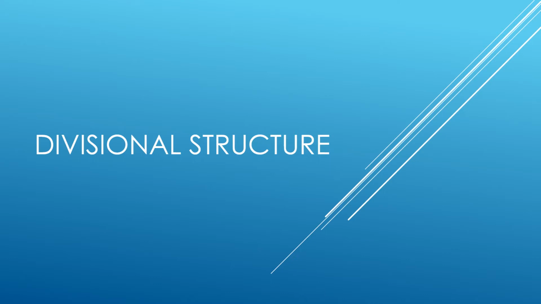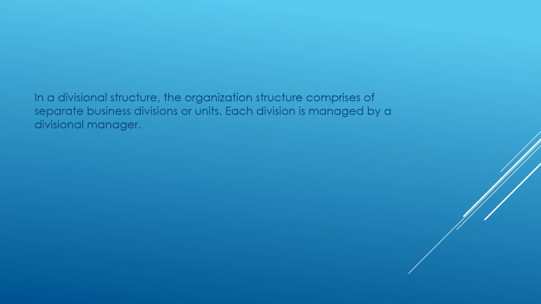In the previous class, we learnt about the organization structure and its types, and I told you that an organization structure is basically divided into two: functional structure and divisional structure. We have covered functional structure in the previous video. So in this video, we are going to see what is divisional structure.